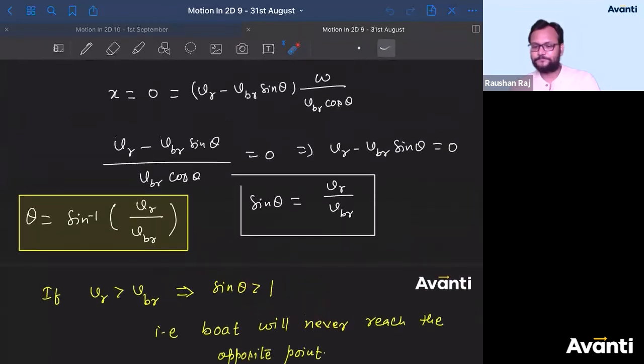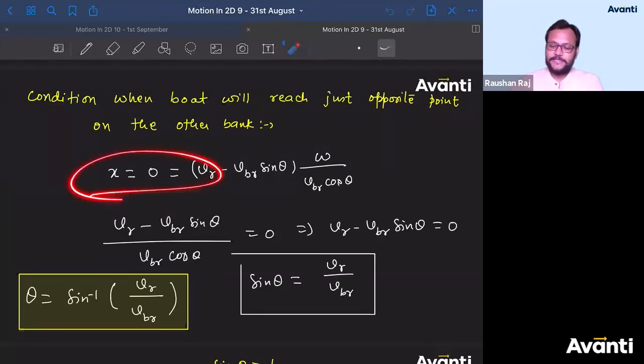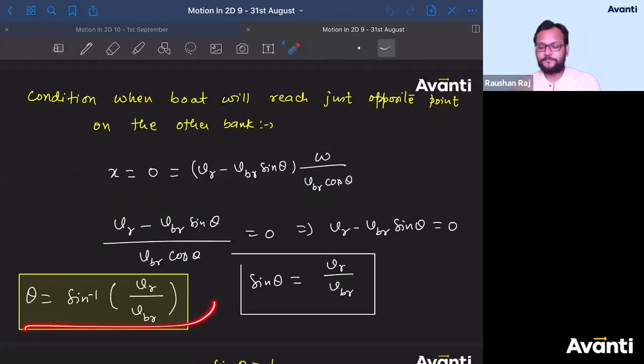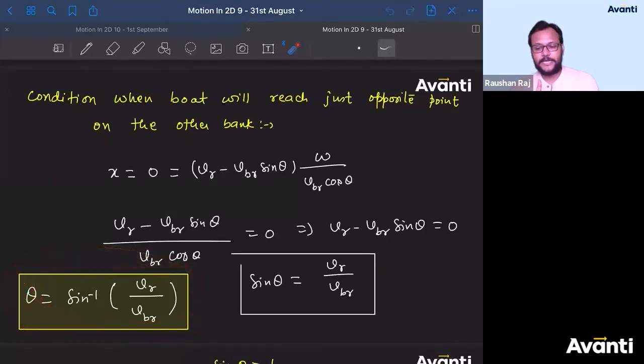Minimum drift, where are you? Condition when the boat will reach just the opposite point on the other bank. There x is equal to 0, the minimum value of x. And when x is 0, what is the value of theta? Do you remember this, guys? Sin inverse VR by VBR, right?